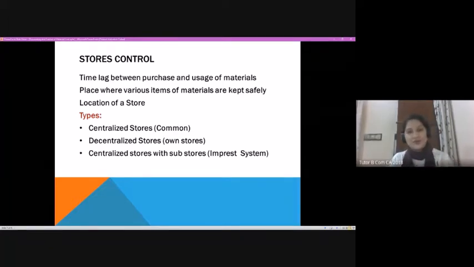The centralized store with sub-stores is nothing but a main centralized store, and in between you will have a sub-store which takes care of the day-to-day requirement. So you are trying to reduce the time as well as the cost involved in bringing the material from the centralized store. The basic purpose might be that your centralized store is located at a faraway, distant place, and in order to ensure a continuous supply of raw materials, you might require something located very near to your production unit. That is what we call a sub-store.